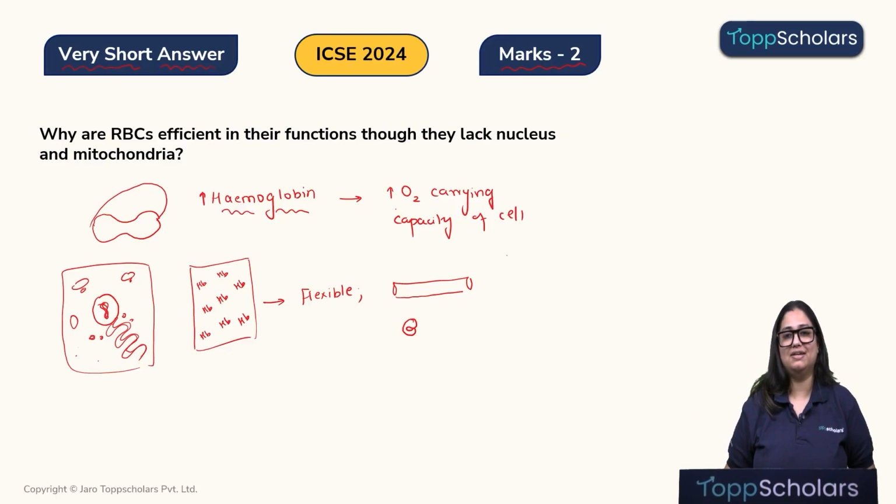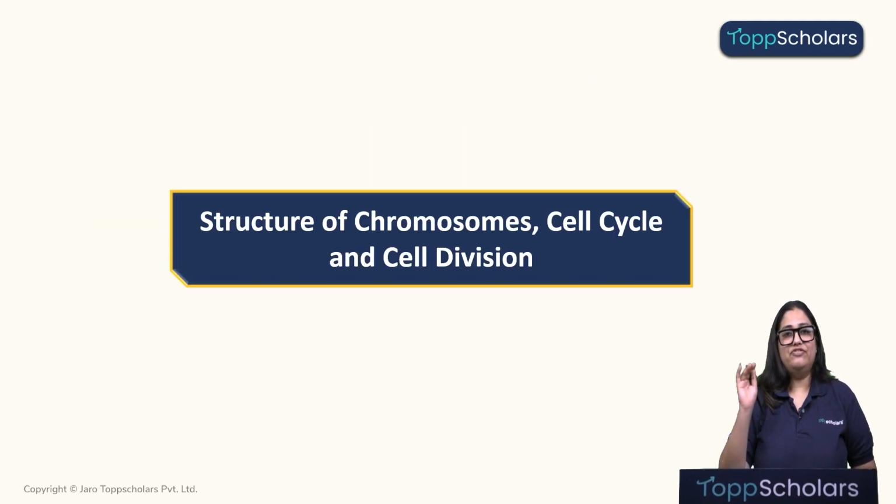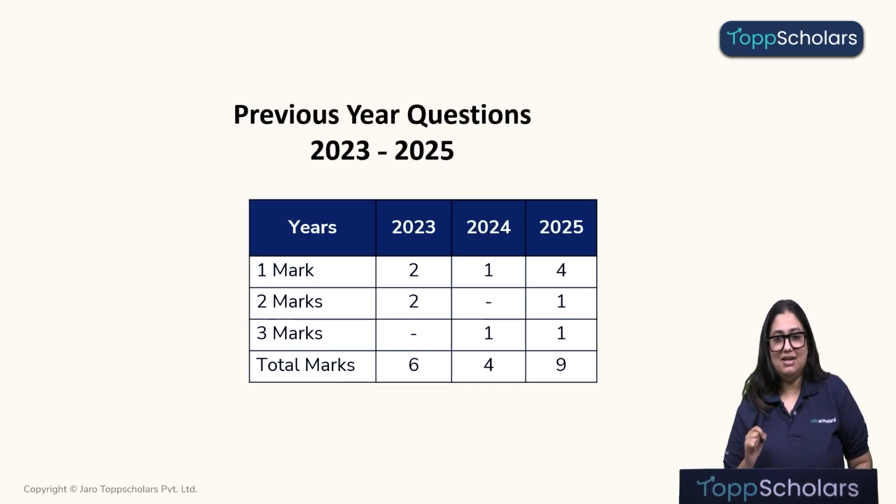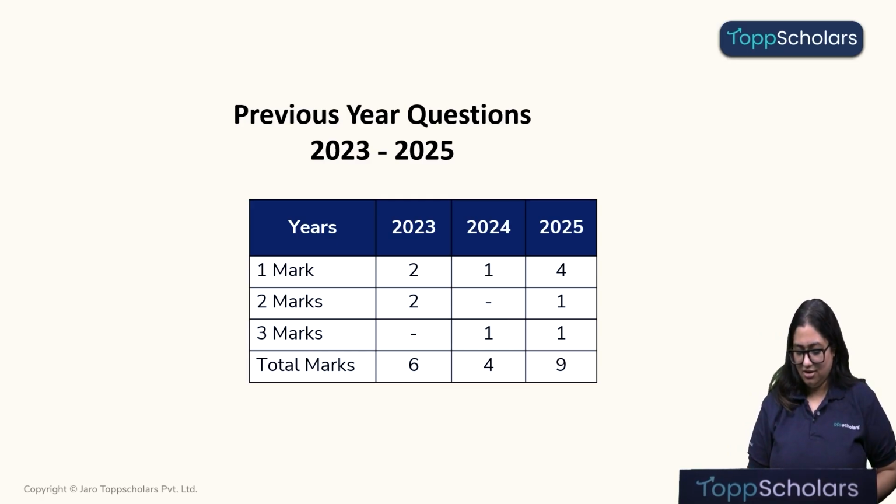Now let's move ahead. Now we've finished all the PYQs asked from the previous topic. Now let's move to the next topic, that is the structure of chromosomes, cell cycle and cell division. A topic lots of students get confused about, but I'm here to make it simple for you. So let's start with it. Children, from this topic, let's look at the weightage. It's quite high, roughly 6 to 9 marks of questions are asked each year from this topic.